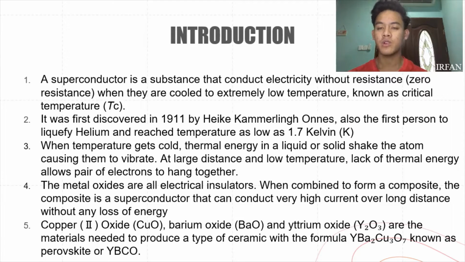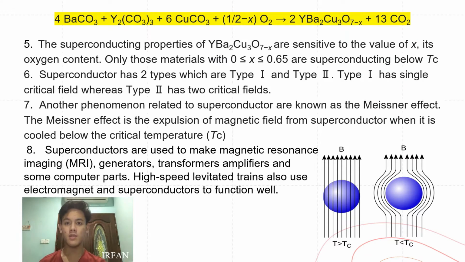Materials such as copper oxide, barium oxide, and yttrium oxide are all the materials that are known to produce a composite known as perovskite, which are used in the superconductor. So here you can see the chemical equation for making superconductors. The superconducting properties of YBCO are sensitive to the value of x, its oxygen content. Only those materials within the specific range are superconducting below critical temperatures.